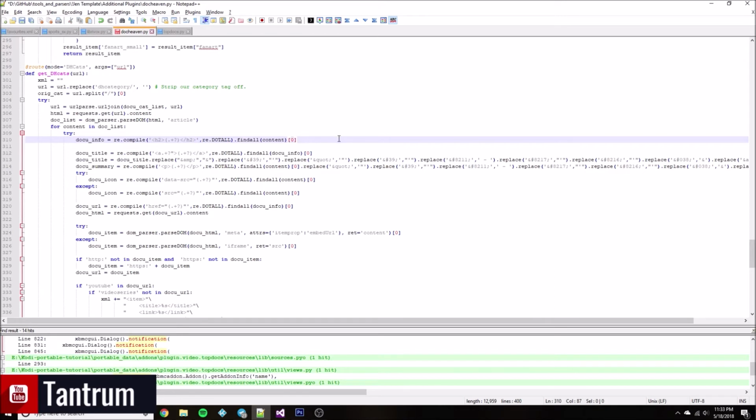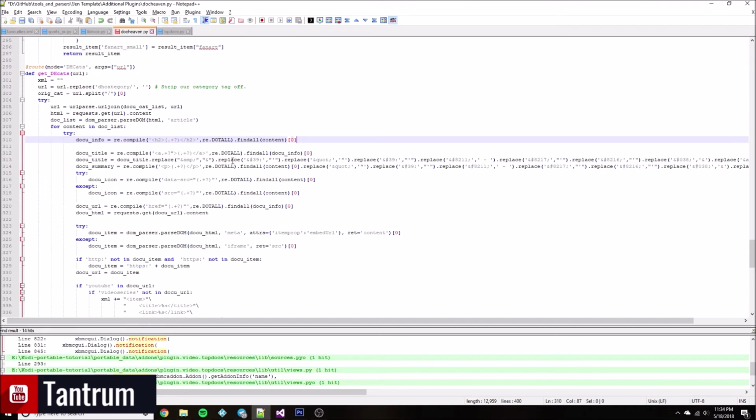So if you can do it with regex, by all means do it. You could do 5 regex statements to pull 5 different things, and that's going to be much faster than doing a DOM parser to pull that content and then doing just 1 or 2 regex. Alright, it's going to be so much faster that way. So as you can see here, I pull the title down here, same way.